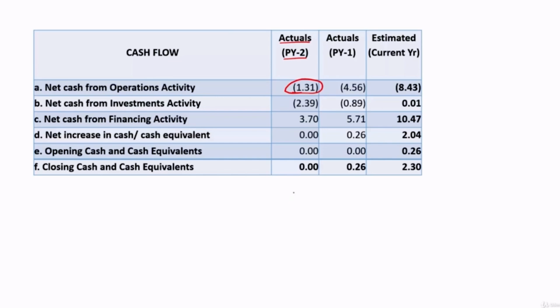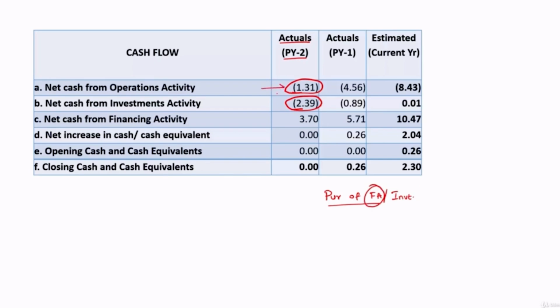It is not only in operations, under investment also they had 2.39 crore outflow. So negative cash under investment activity indicates there is an outflow, let's say for purchase of fixed assets. It can also be making some investments in group concerns also. So you should not conclude that this negative figure under investment activity is only for purchase of fixed asset. When this figure is very big, you have to go behind this, you have to look into the schedules.